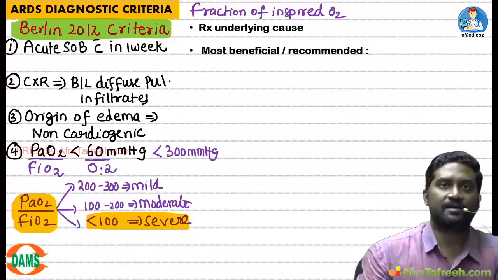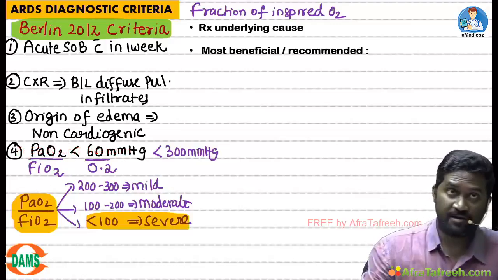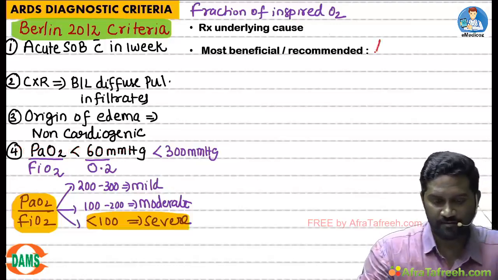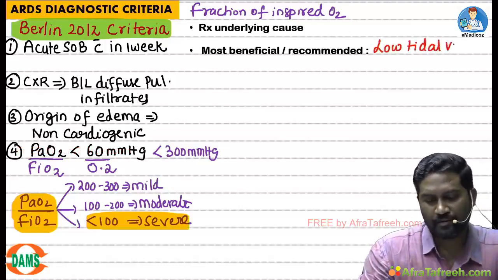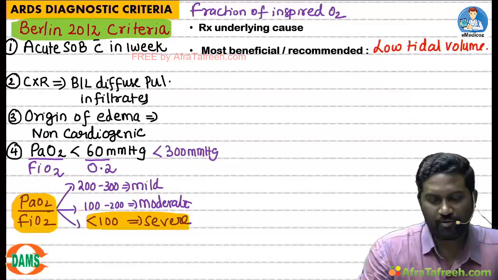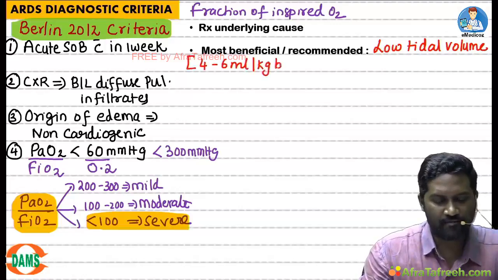In that mechanical ventilation, what is most beneficial or recommended? The answer should be low tidal volume, in the sense of 4 to 6 ml per kg body weight.